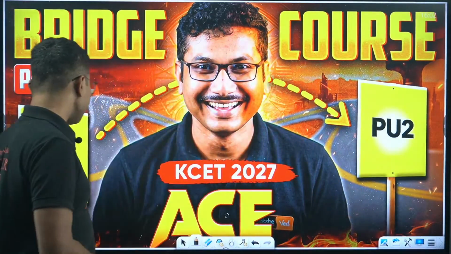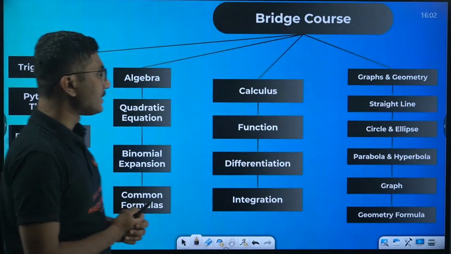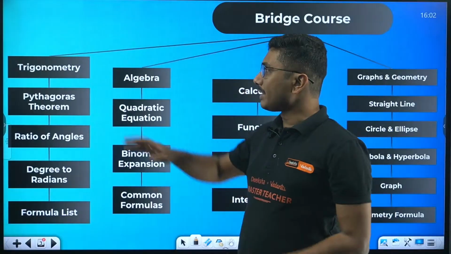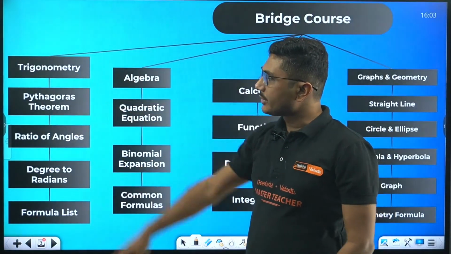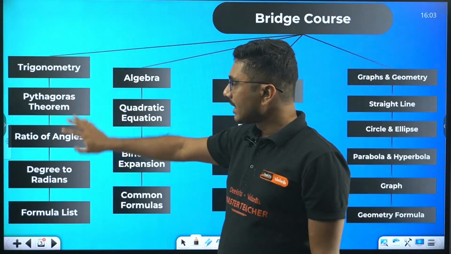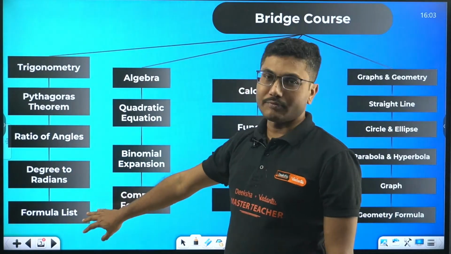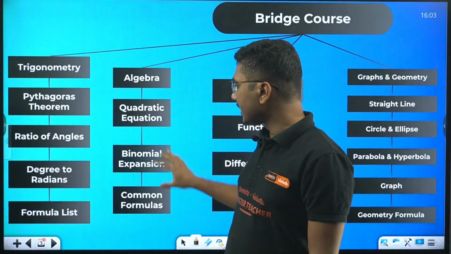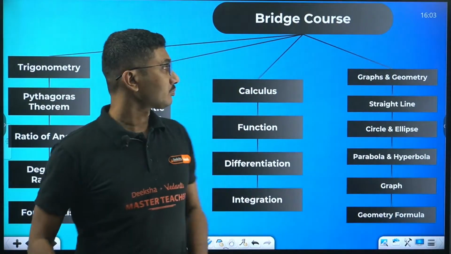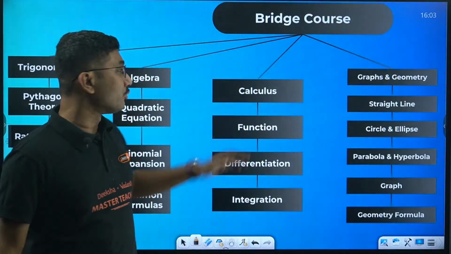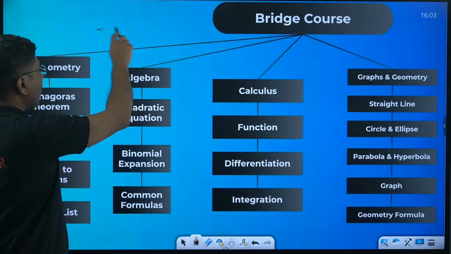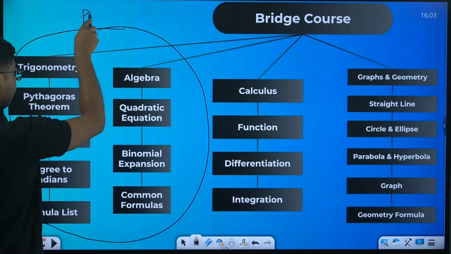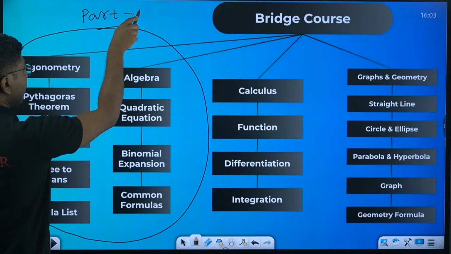So what are we going to discuss in this session? Basically, the bridge course is divided into two parts. The first part is trigonometry, Pythagoras theorem, ratio of angles, degrees to radians, and some formula list. Also we have algebra, quadratic equation, binomial expansion, and common formulas. This is part 1 of the bridge course. This entire set of concepts we will be discussing in today's lecture, okay?